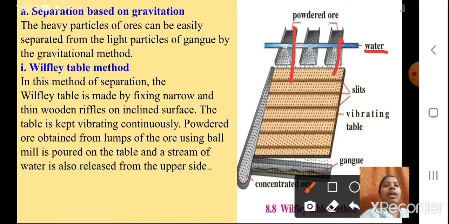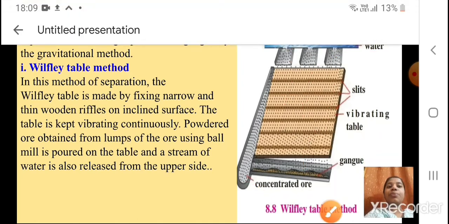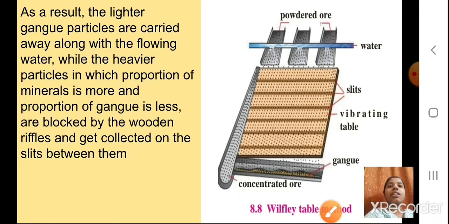Now both will come down onto this table. See, it is written, it is a vibrating table, slits are there in between. You can see how, when the gangue particles come and fall, they get separated and you get the ore. You can see here, concentrated ore you get here. Like this, separation you can do. As a result, the lighter gangue particles are carried away along with the flowing water. Flowing water will take away the gangue particles.